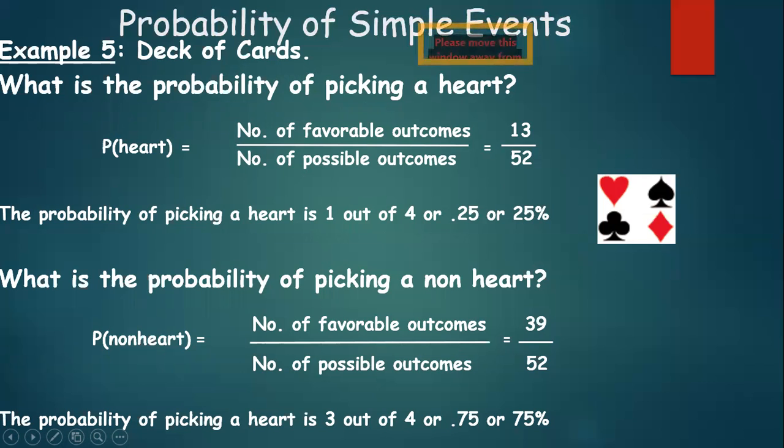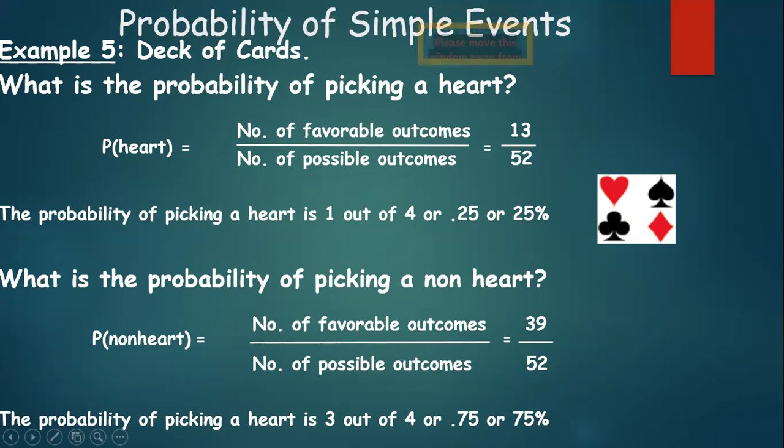Now, as you can see on the right side of the screen, a deck of cards has different shapes, like the red color heart, and to the right of the heart, what is that shape called? Yes, spade. And below heart, the tree-like thing, what do you call that? Yes, the club. And to the right of the club, we have the diamond.